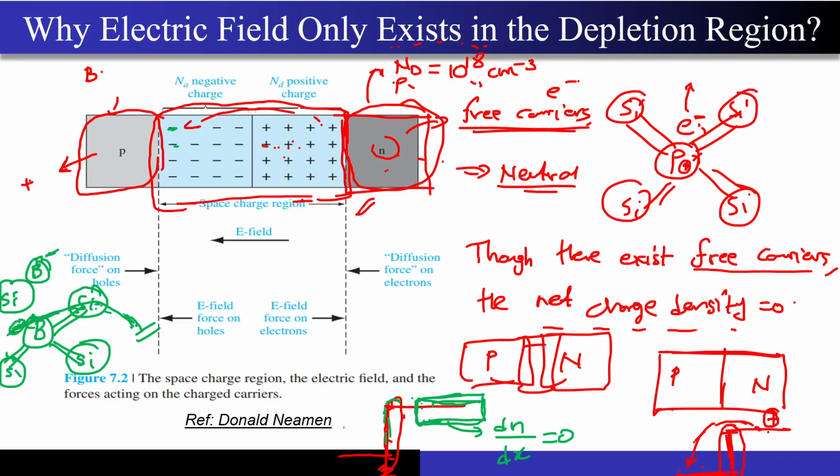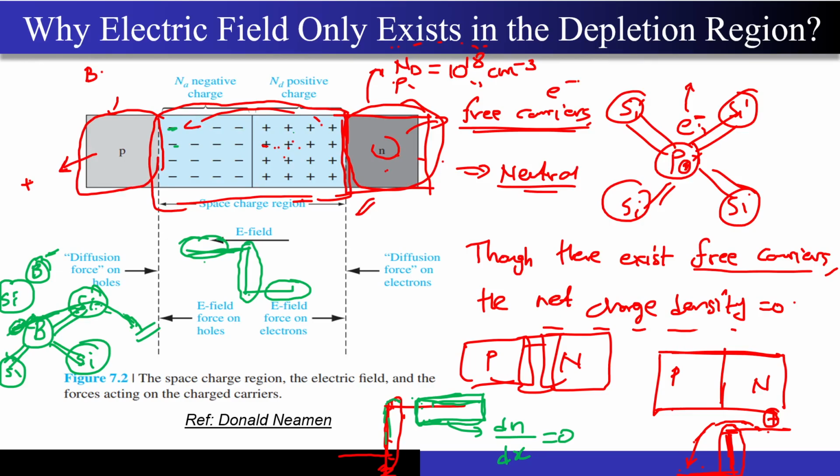And similarly, if I draw a concentration gradient for the holes, it will look something like this. Only those holes which see the concentration gradient near the junction will take part in the diffusion, correct? The holes and electrons that are far away, since the concentration gradient does not exist there, do not take part in the diffusion process, correct?